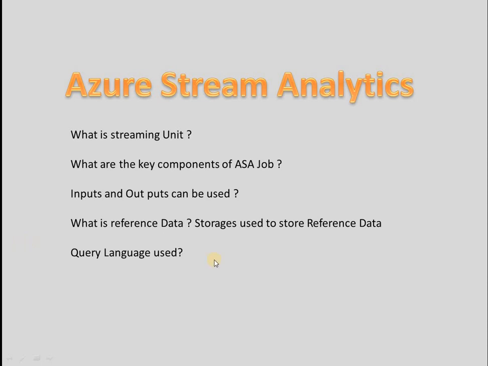Alright, so what is Azure Stream Analytics? Stream Analytics in Azure is a serverless, scalable event processing engine which is used to curate, filter and transform real-time streaming data. If you take normal analytics, for example data in SQL, Oracle or maybe any other databases, generally we use a respective query to pull the data from those databases and analyze it. For analyzing the data we use some analytical tools, and finally whatever data we analyzed will be produced to users in the form of reports. That's how normal analytics works, right?